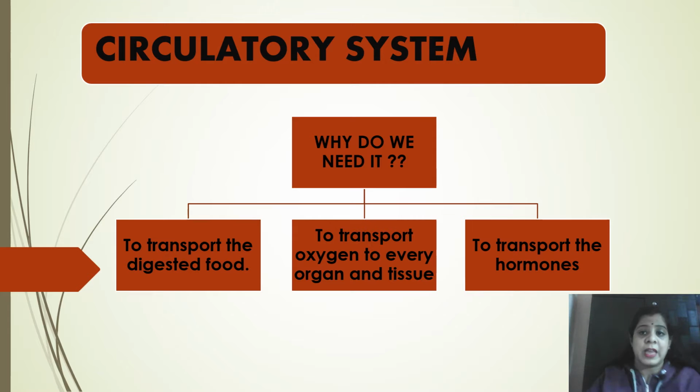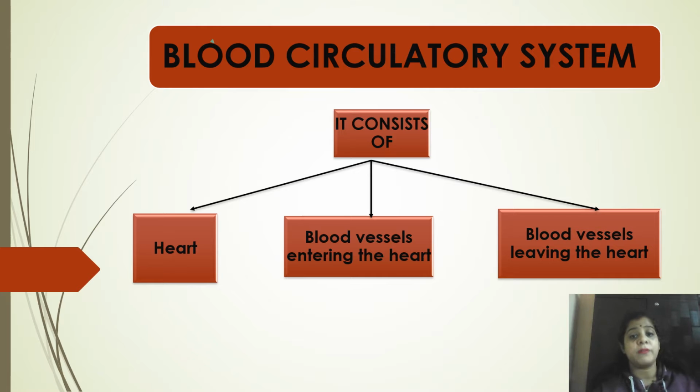Now moving on to the next slide, we'll see the blood circulatory system consists of the heart, the blood vessels entering the heart, and the blood vessels which are leaving the heart. Blood carries all these things, but the main parts are the heart and the vessels leaving and entering the heart. One more thing is that blood vessels which are leaving the heart are called arteries. Away from heart, A is for artery. You can remember it like this.